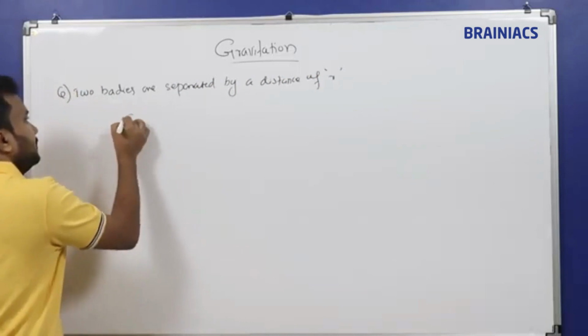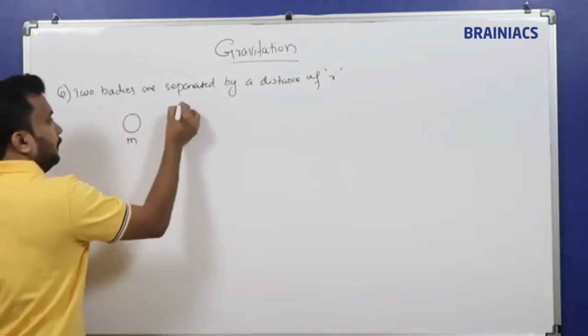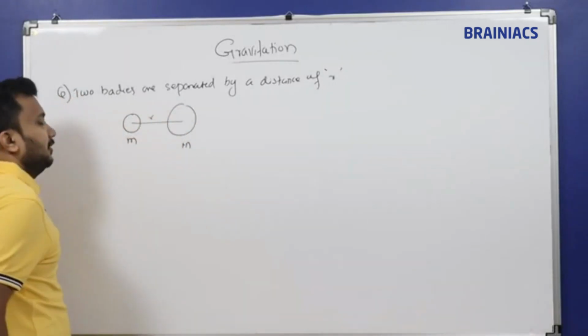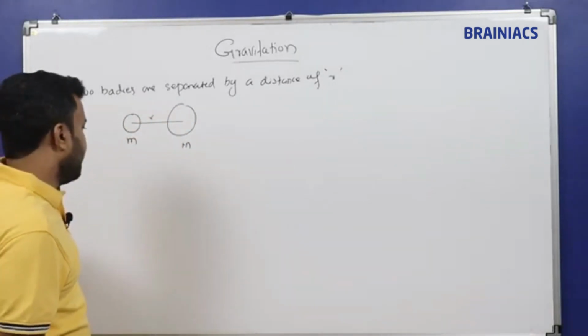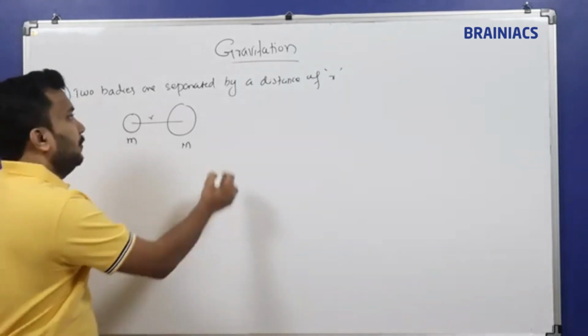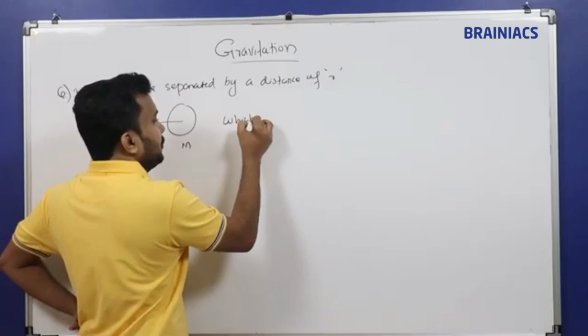So two bodies, small letter m and capital letter M, separated by a distance of r.